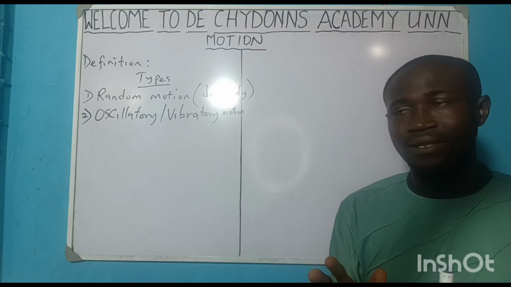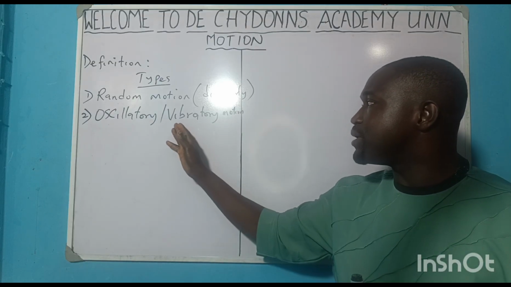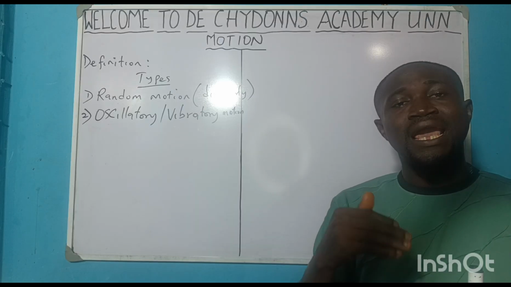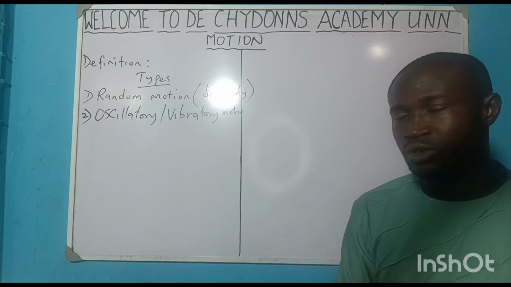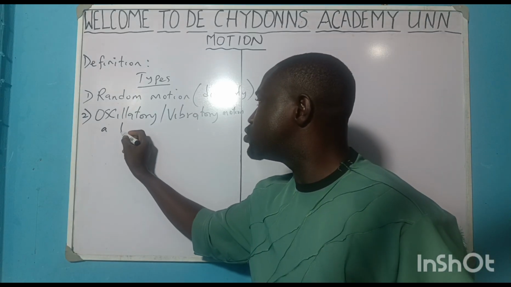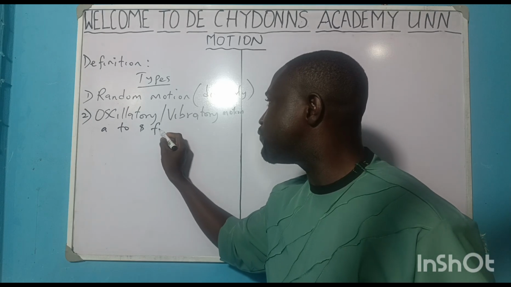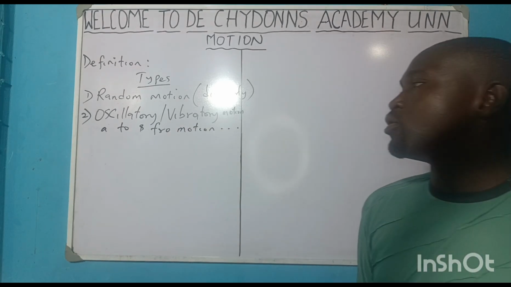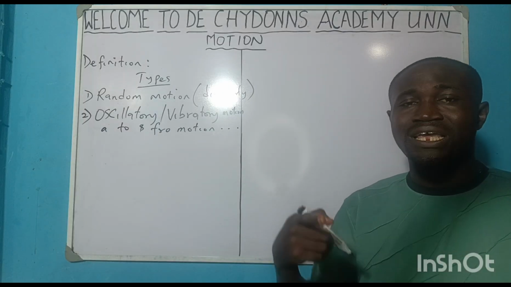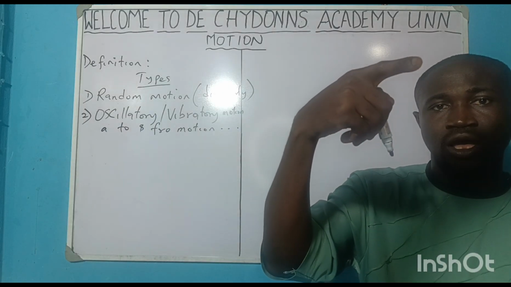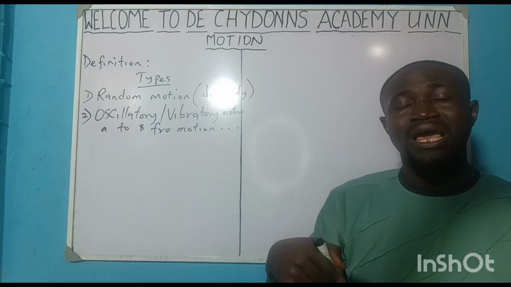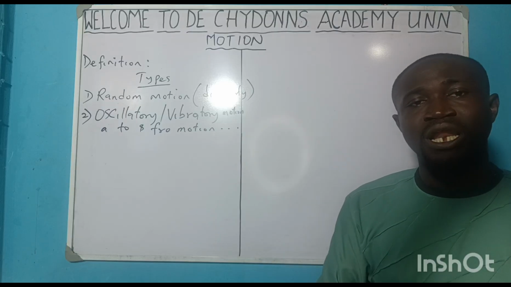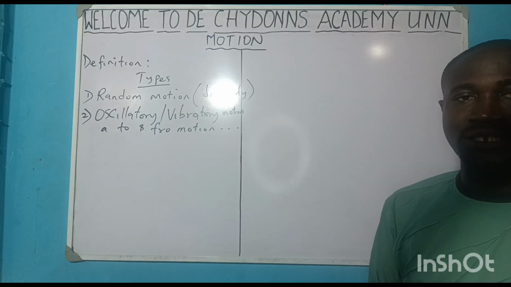I take it again. Oscillatory or vibratory motion simply means a to and fro motion of a body whose acceleration is directed towards the center of fixed position and is directly proportional to displacement.